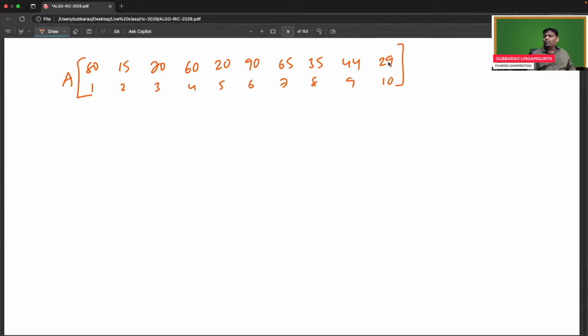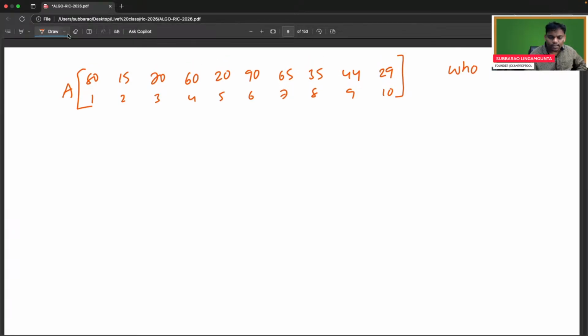Now, before giving the answer, first identify yourself who the leaders are here. First find leaders. Who are the leaders? What are the leaders here? Find leaders.